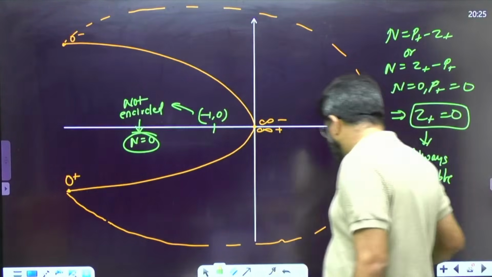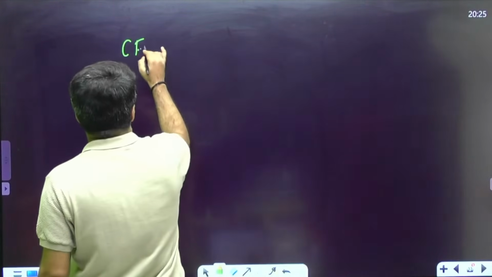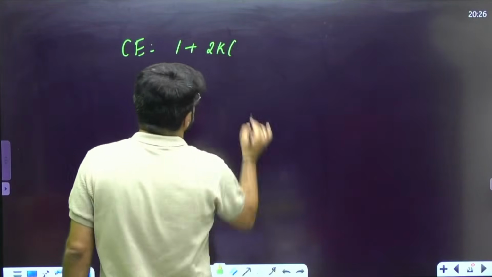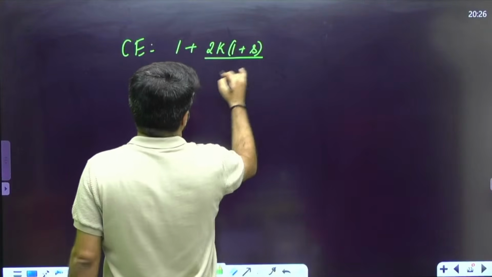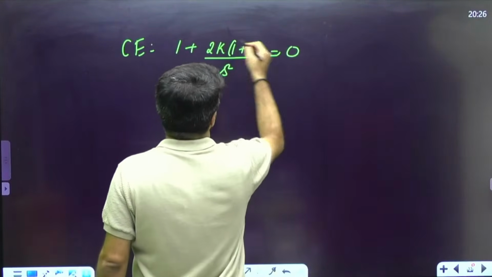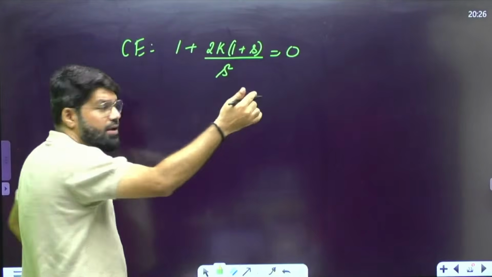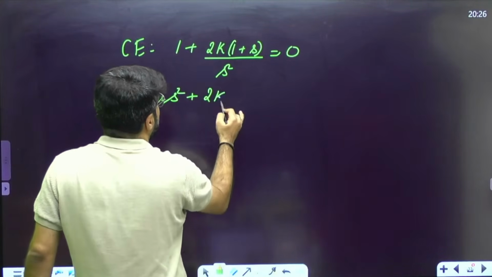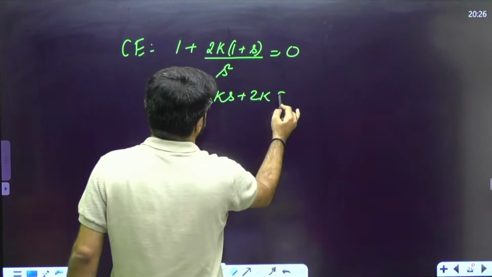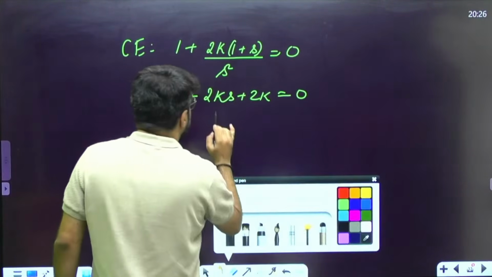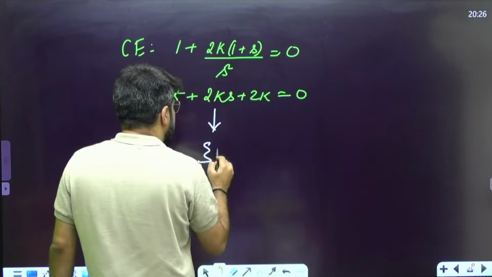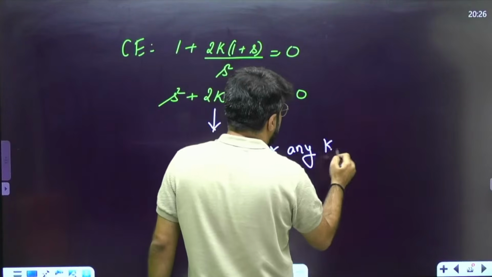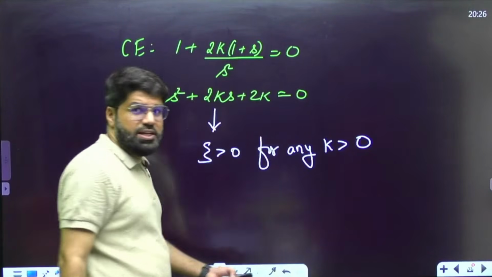Same thing I was trying to explain to you with the characteristic equation also: 1 plus G(s)H(s), so 1 plus K(s+1)/s square given. I am making the gain now 2K. I am trying to increase the gain. Still, how will my characteristic equation look? s square plus 2Ks plus 2K equal to 0. This is clearly indicating second order. Zeta is positive for any K greater than 0. Gain K we increase as positive only.